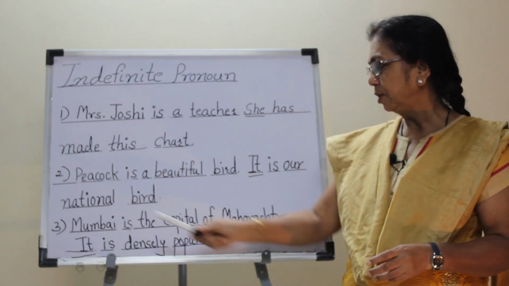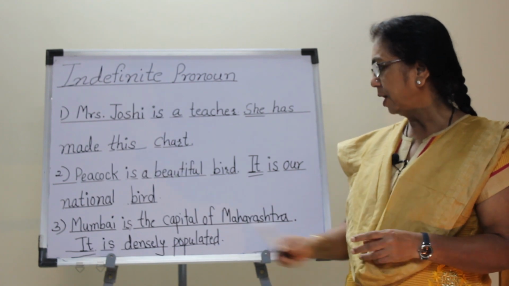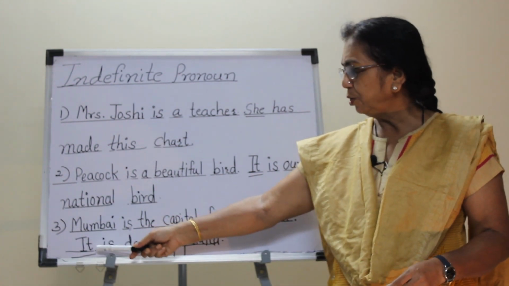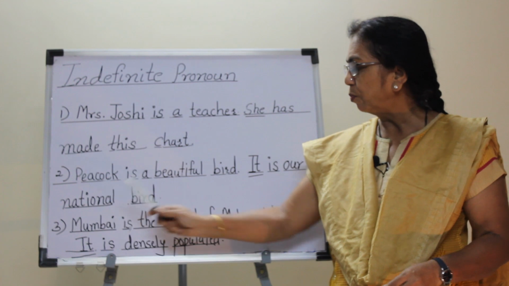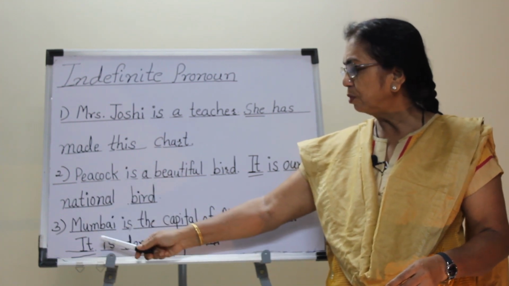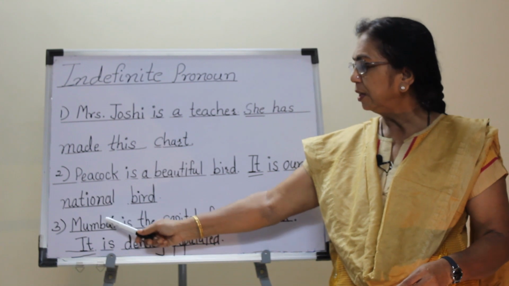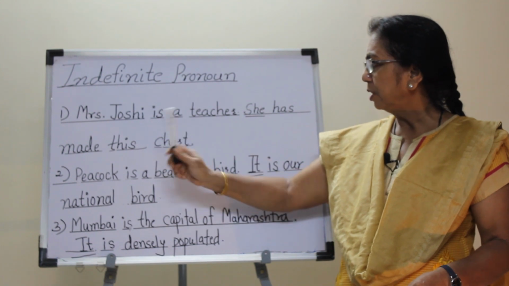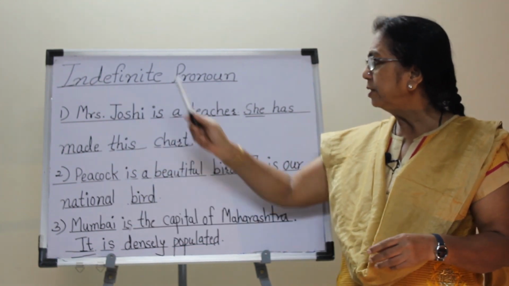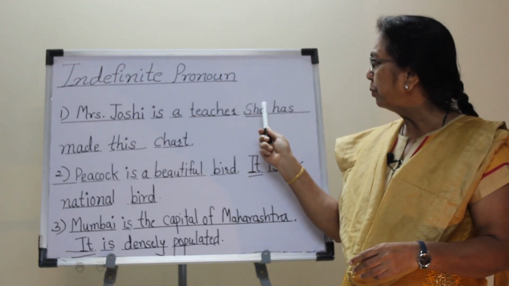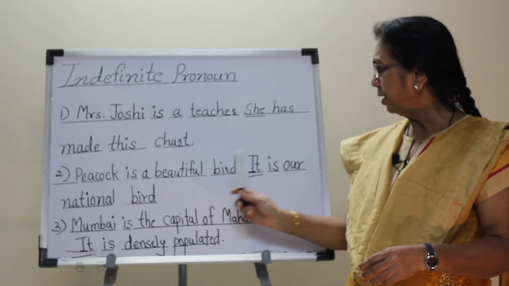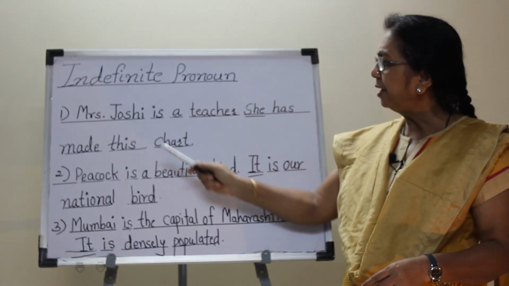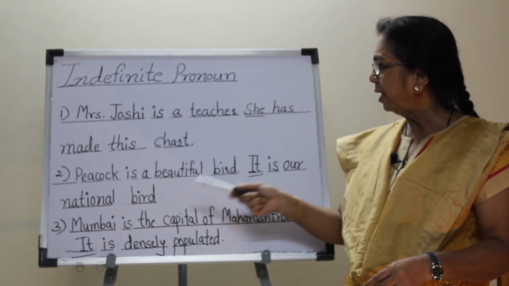In third sentence, Mumbai is the capital of Maharashtra. It is densely populated. Here the pronoun it is used for this place, that is Mumbai. The pronoun it is used for this specific place, that is Mumbai. Here in these sentences, Mrs. Joshi, peacock and Mumbai, these are the definite nouns, and these pronouns she, it and here it are used for these definite nouns. So these are the definite pronouns.